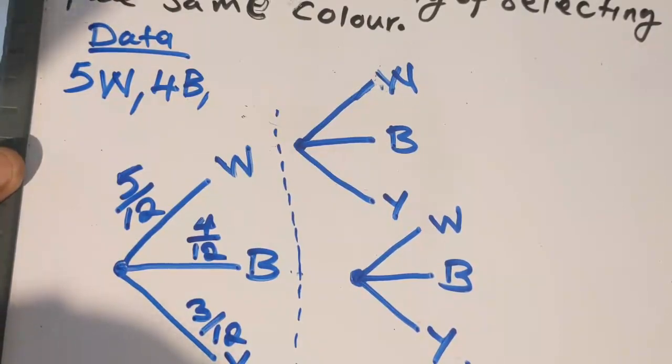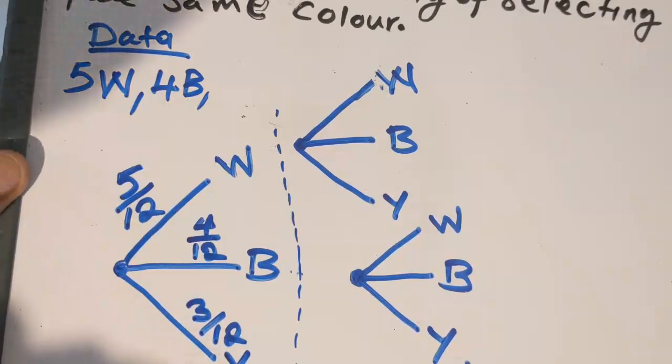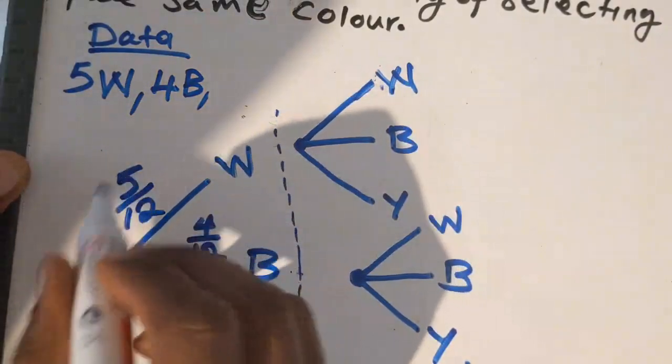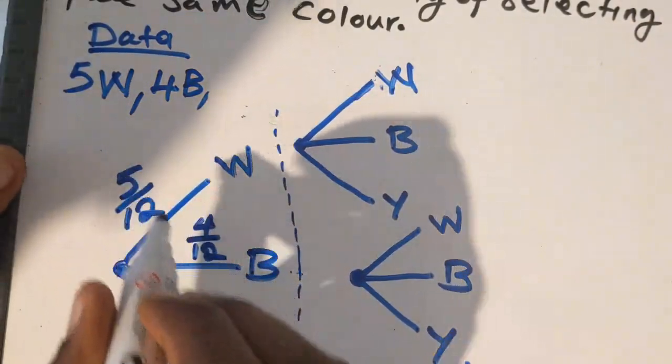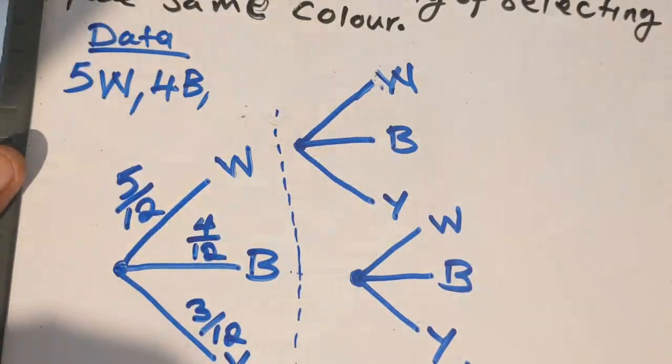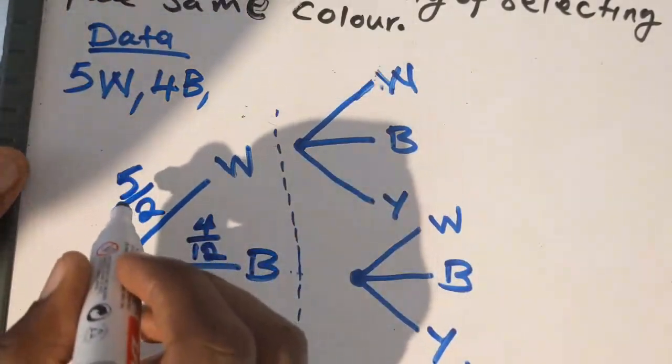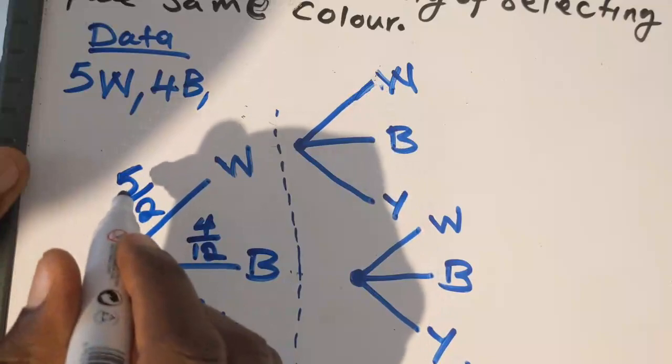So now you are imagining you've picked a white chalk. How many white chalks are here? There are 5. And you have picked one chalk. So 5, you've picked 1 from the box.